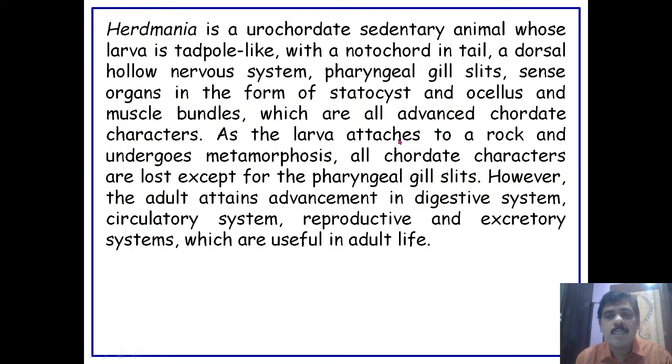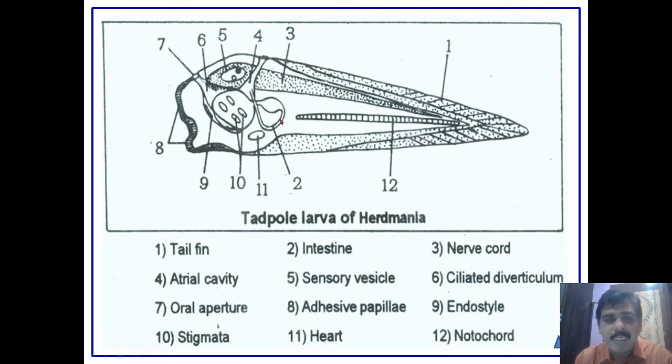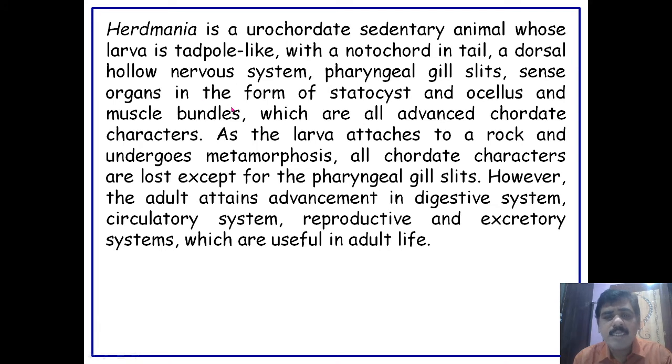What happens during the metamorphosis of Herdmania? The larva has the tail, and the notochord is present in the tail region. The nervous system, or the maximum part of the nerve cord, is also present in the tail region, and the sense organs in the form of statocyst, ocellus, and muscle bundles are all advanced characters of the larva.